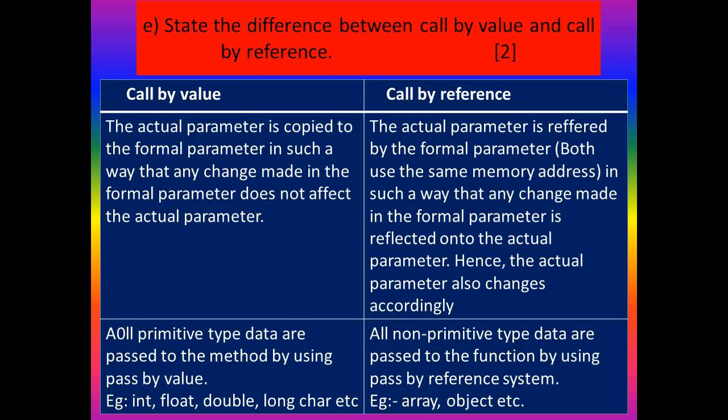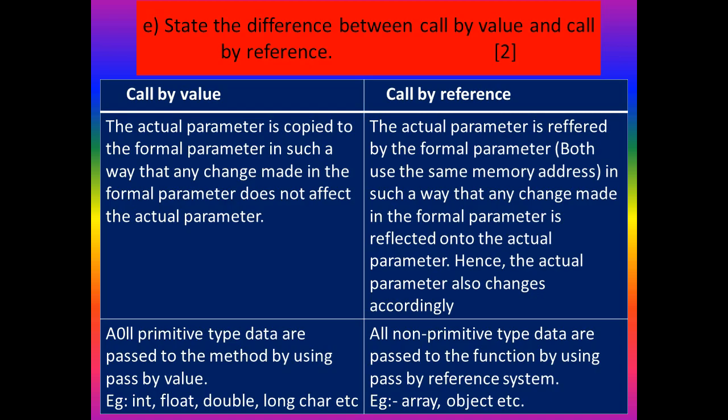The actual parameter is just referred to by the formal parameter. Both use the same memory address, in such a way that any change made in the formal parameter is reflected onto the actual parameter. Hence, the actual parameter also changes accordingly. Understood, all of you? And the second point: all primitive data types are passed to the method using pass by value.